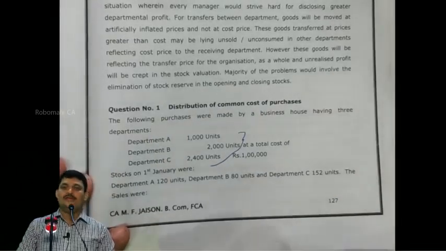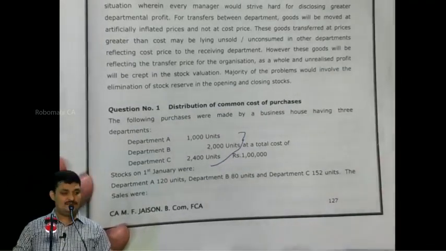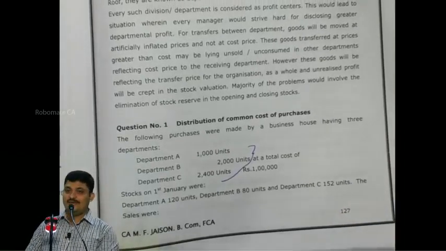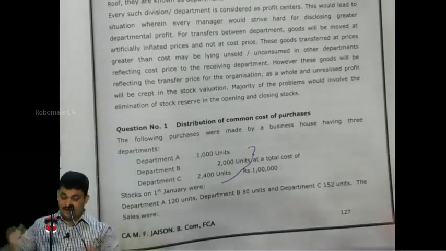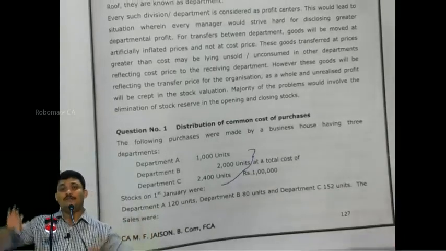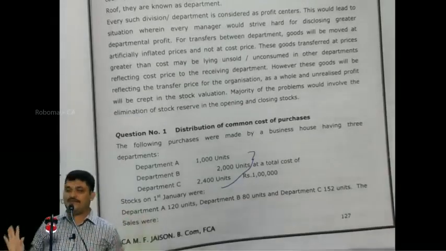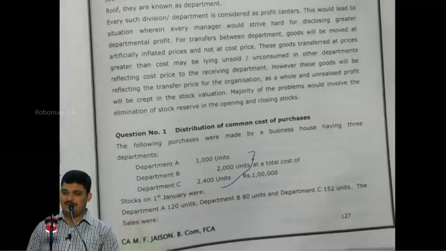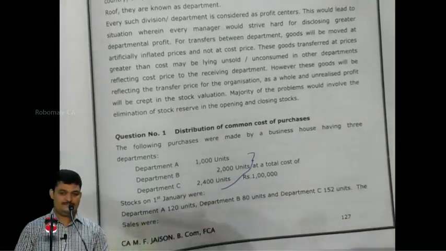Do we have departmental wise purchases? Do we have the value of departmental wise purchases? All the departments together 1 lakh is given, but I can't prepare the overall business. So I want a departmental wise purchase. Is it given or not given? Can we find out later or not? Not given. About 2 out of 5 missing.